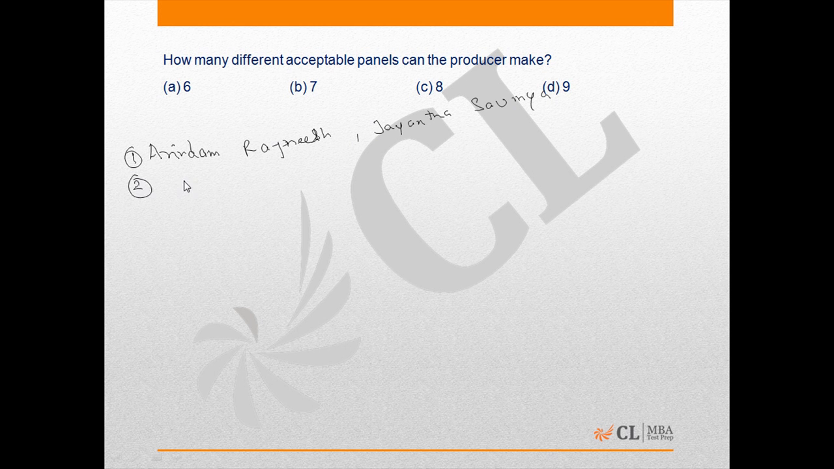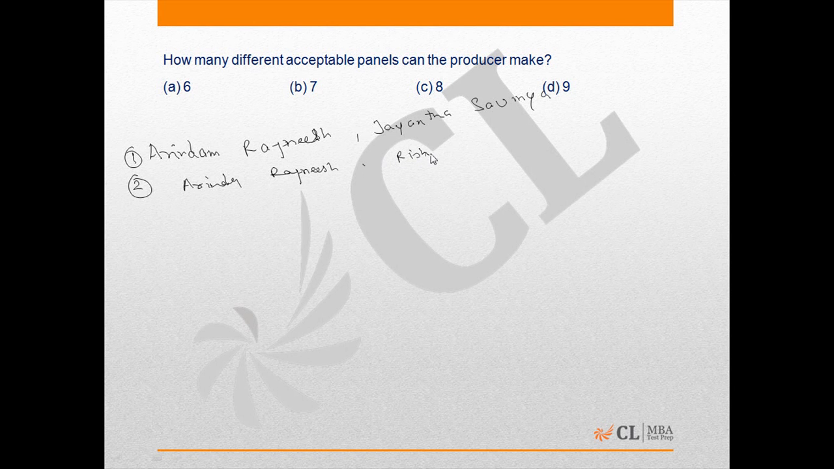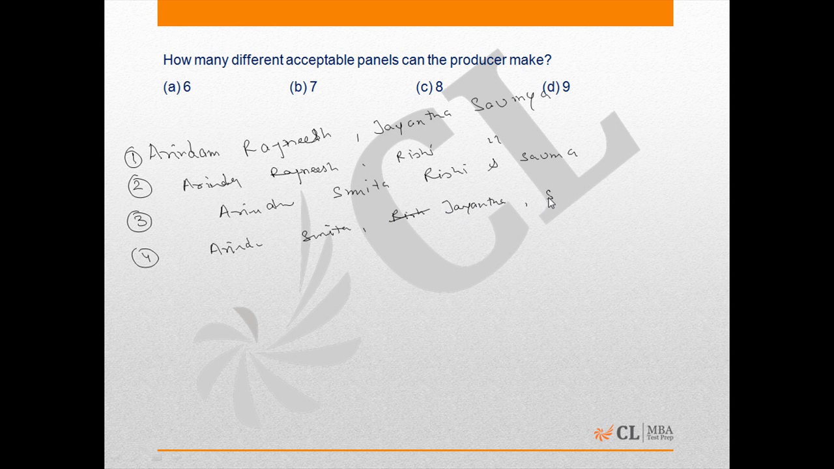The second could be Arindam, Rajneesh, two fixed, Rishi, and Soumya. The third possible case could be Arindam, Smita, Rishi, and Soumya. The fourth possible case could be Arindam, Smita, Jayanta, and Indrani.